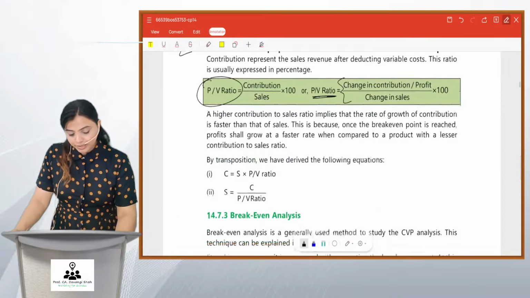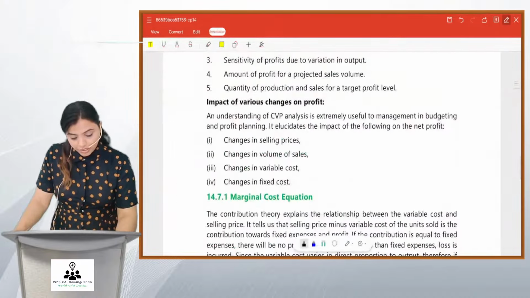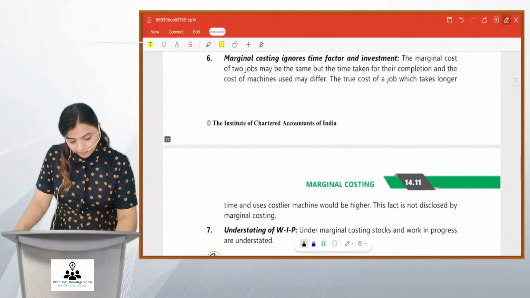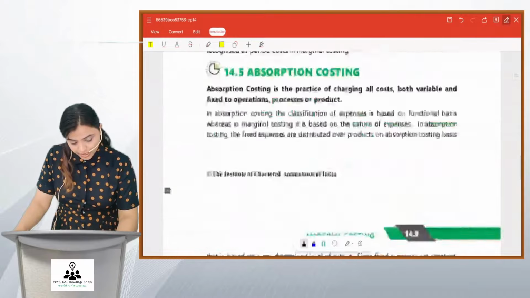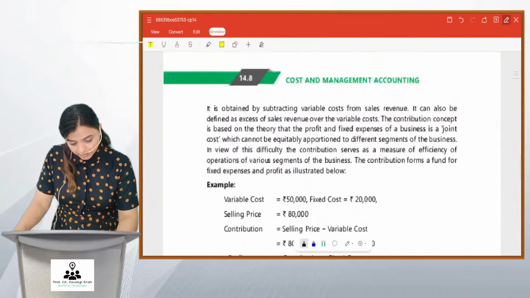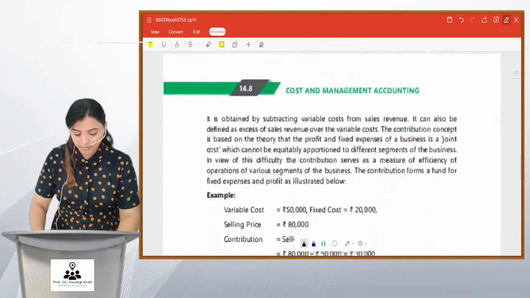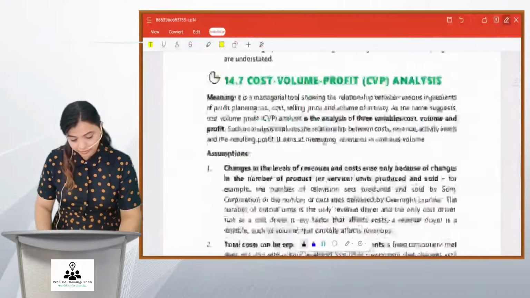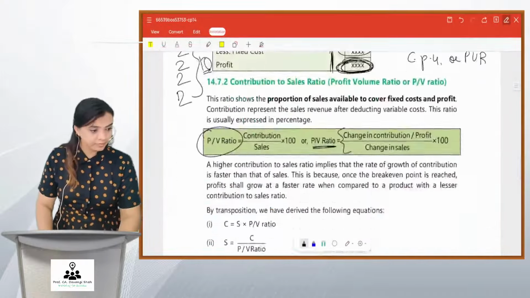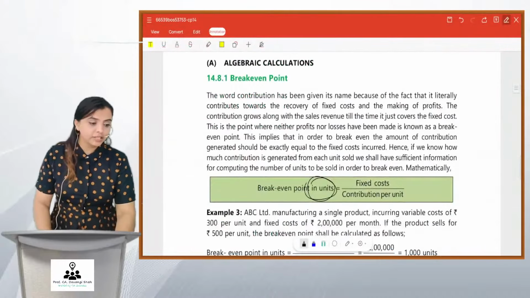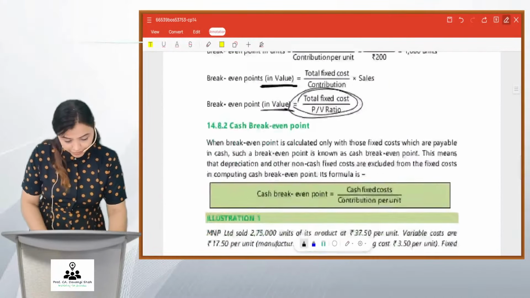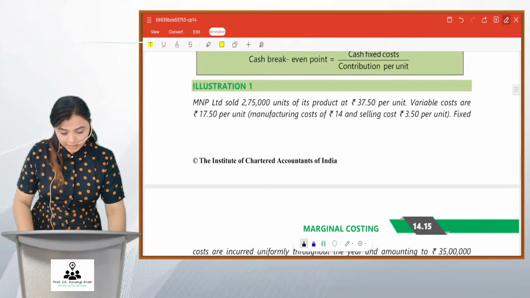Let us start with illustration number 1. So glad that so many students have joined in. And here it is.